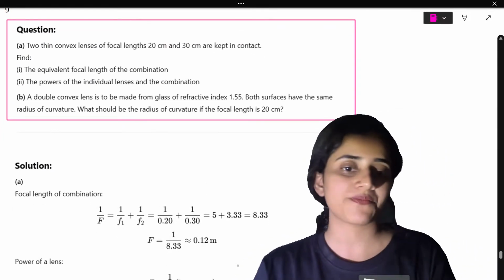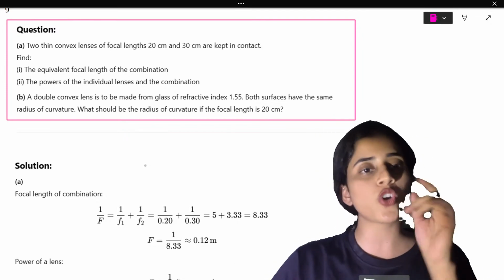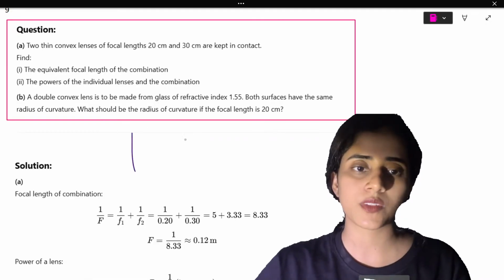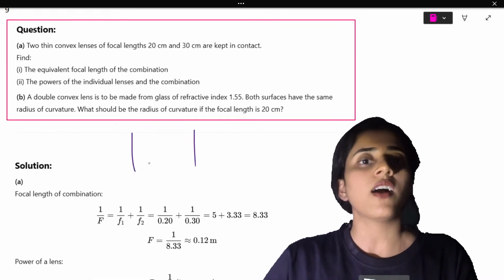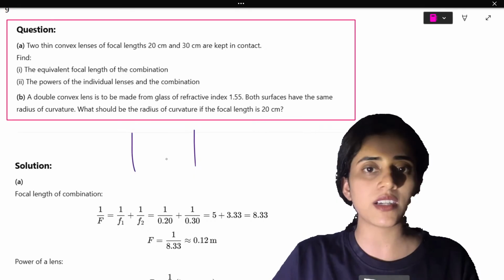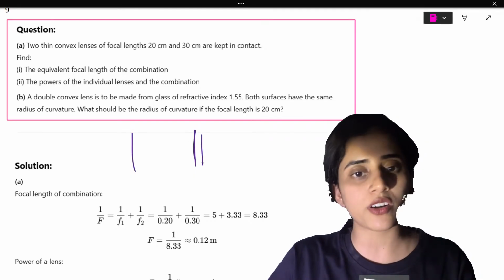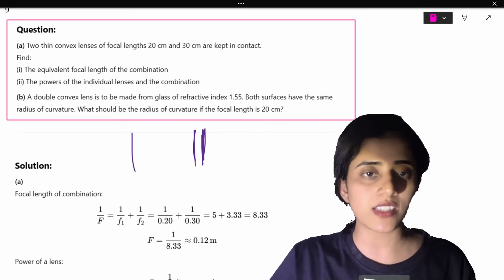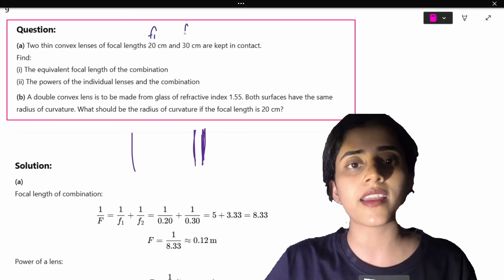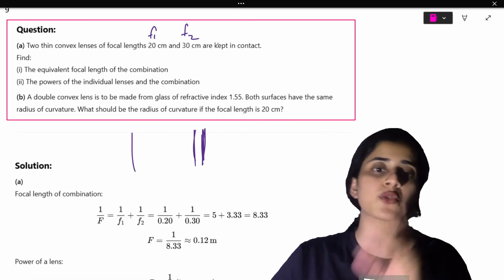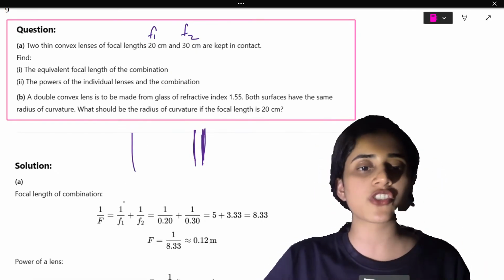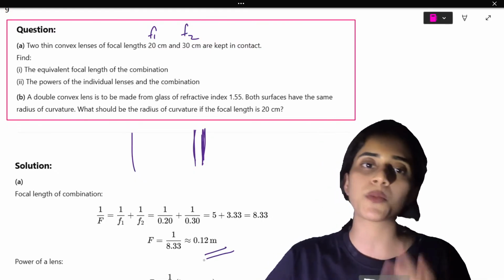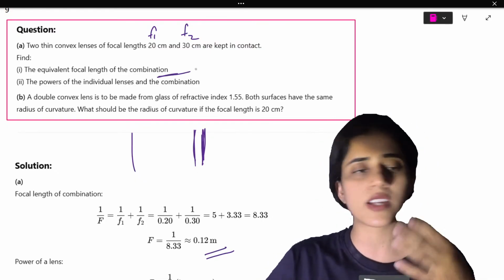Convex lens question. Two convex lenses, 20 centimeter and 30 centimeter, are kept in contact. The equivalent focal length of the combination is, so F1 is 20, F2 is 30. So the equivalent combination is what? 1 by F is 1 by F1 plus 1 by F2. So you will get 0.12. Very easy. I found that out.